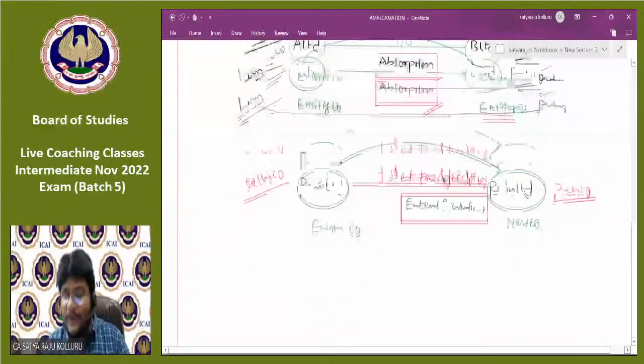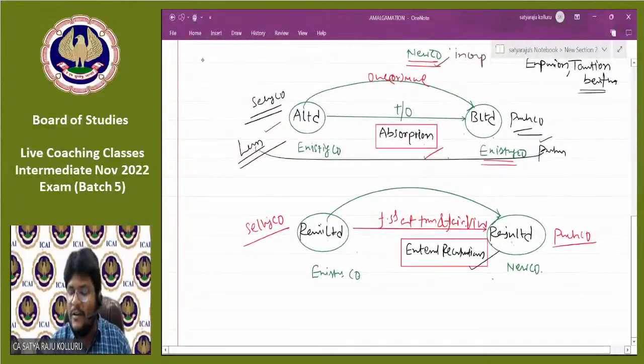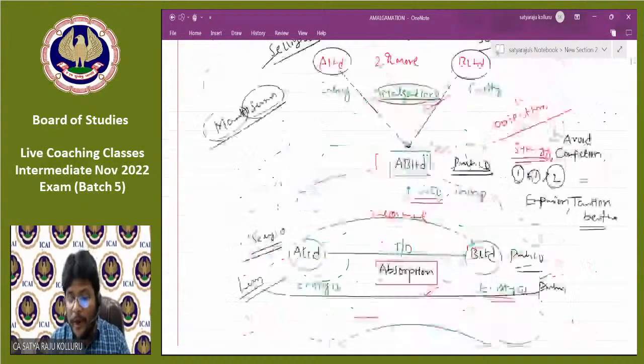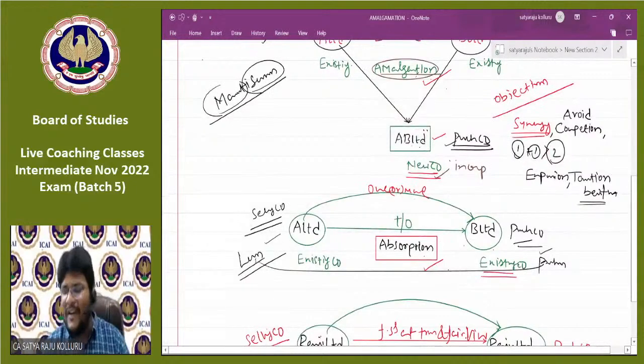But the objective of external reconstruction is different. What is the objective of external reconstruction? To show the financial statements at a true and fair picture. But the objective of amalgamation and absorption is different.